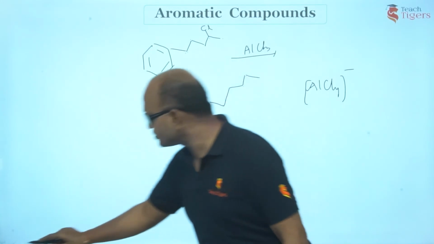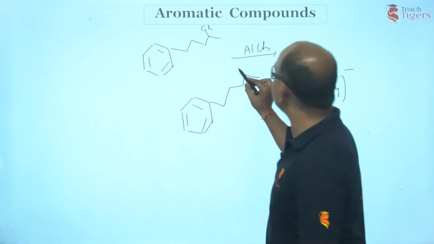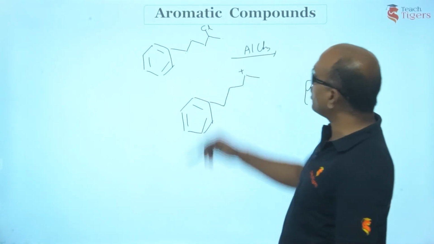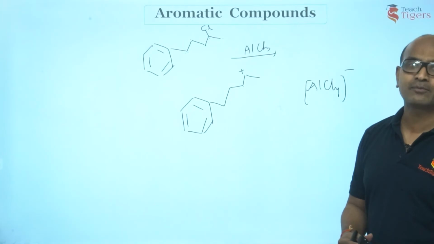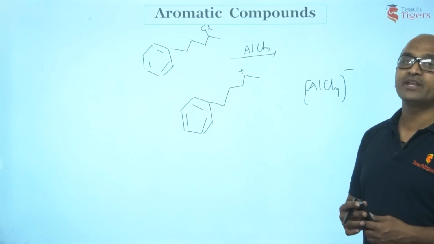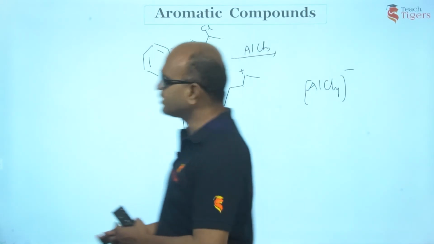So you have a positive charge here. Now guys, the next process is same. This positively charged species would go and attack the benzene ring, resulting in arenium carbocation, and the next step would be removal of proton. Am I right? How does that reaction take place is the question.